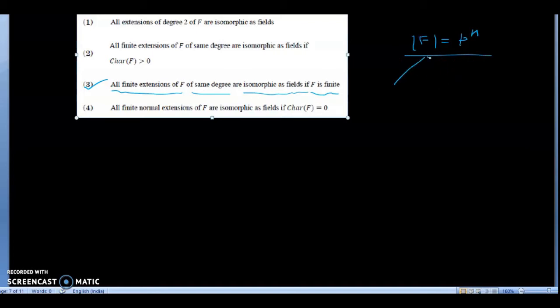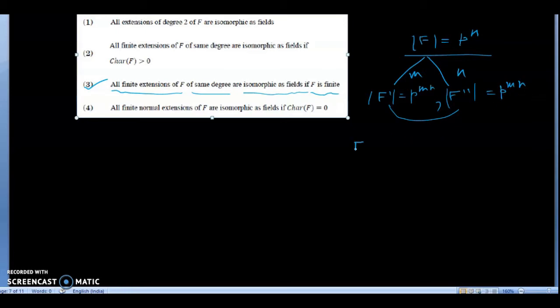Now if you take two extensions F' and F'' of degree m, now I am going to show that these two fields are isomorphic. Since F' is an extension of F of degree m, you can say that the order of F' is p to the power mn, and the order of F'' is p to the power mn. And I am going to show that these two fields are isomorphic.